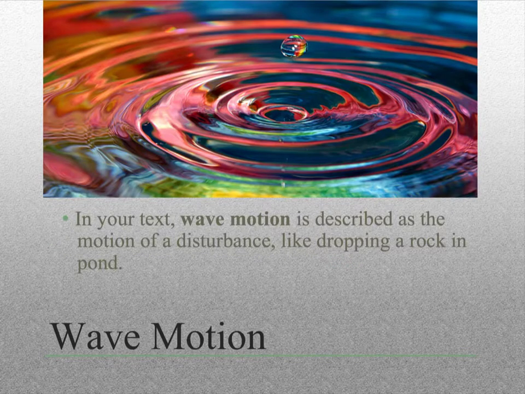So when we talk about wave motion, your textbook describes it as the motion of a disturbance, like dropping a rock in a pond. So anytime you drop something in water, right, you get this ripply effect. Okay, that is what we call wave motion.